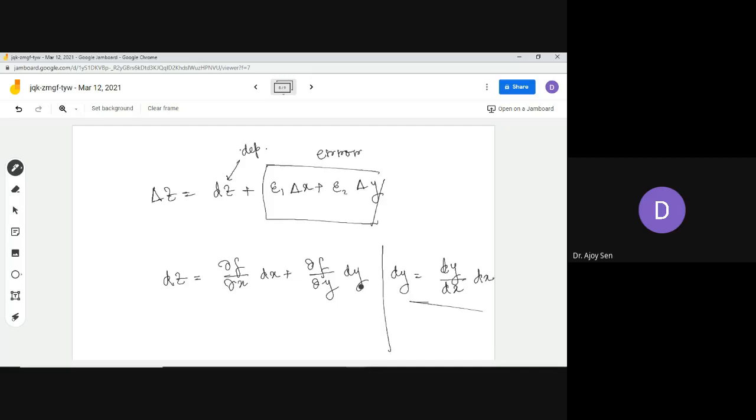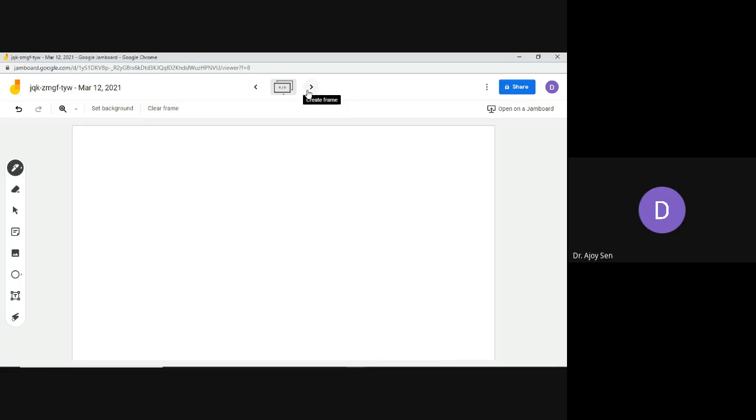So this is the idea of the total differential of the dependent variable. Now I am going to show you two theorems provided by Euler. Before going into Euler's theorem, let me introduce what is meant by a homogeneous function.